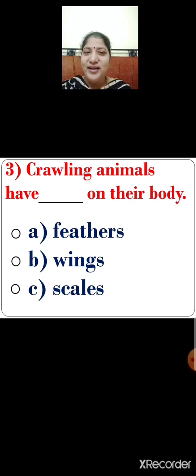No. Crawling animals do not have feathers. Do they have wings? No. Crawling animals don't have wings. Do they have scales? Yes, they have scales on their body. Crawling animals like chameleon and house lizard have scales on their body. So, children, which is the correct option? Yes, option C, scales is the correct answer. So, what will you do? You will click on the correct option. Let us click option C, scales. Crawling animals have scales on their body.